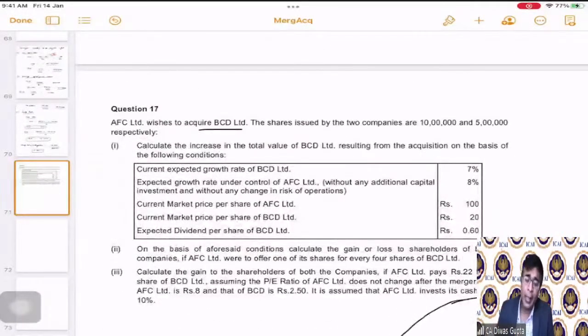Now, keeping the same thing in mind, the question says calculate the increase in the total value of BCD Limited resulting from the acquisition on the basis of the following conditions.